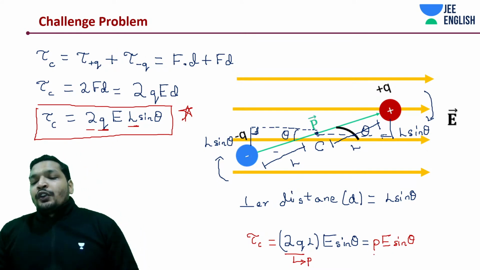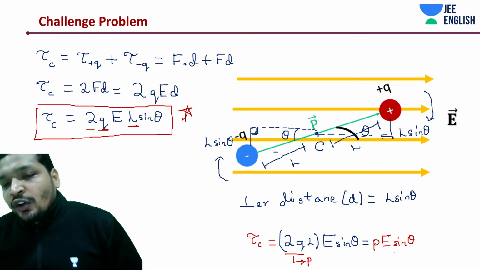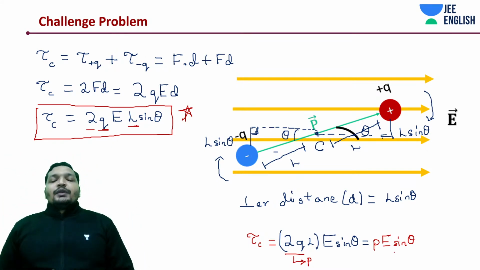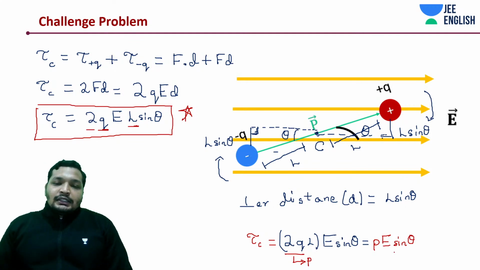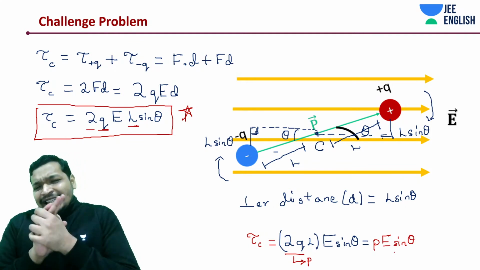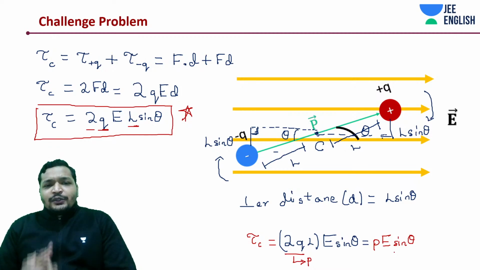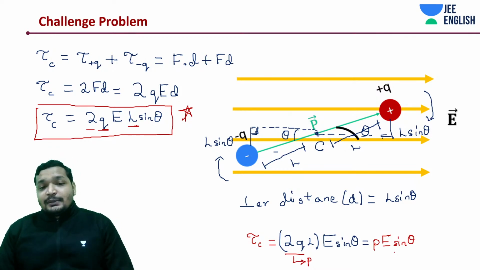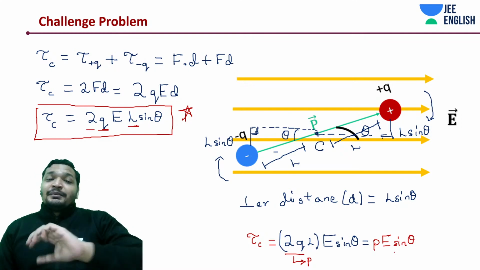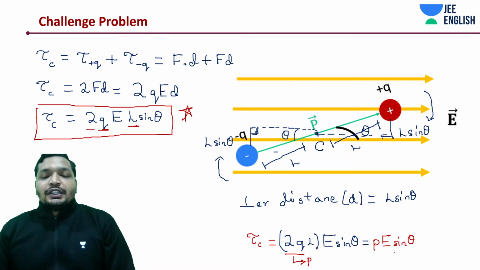If you notice this term, what is torque? Torque is actually a cross product of two things. In general, it is force cross product with the perpendicular distance, or the distance from the center of rotation or the axis of rotation.